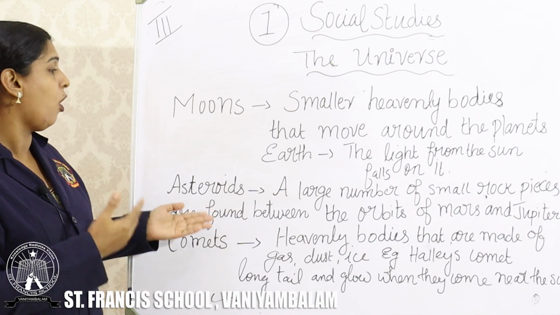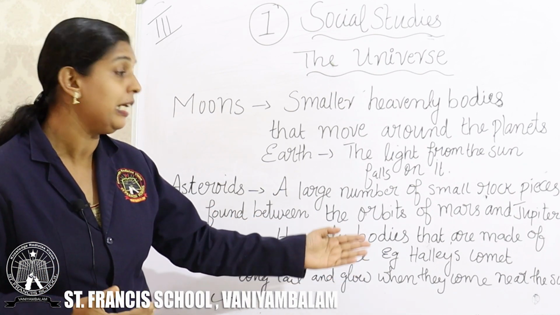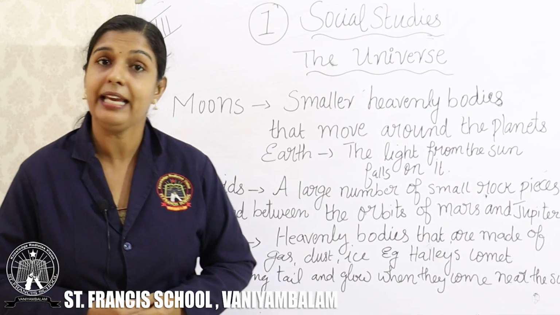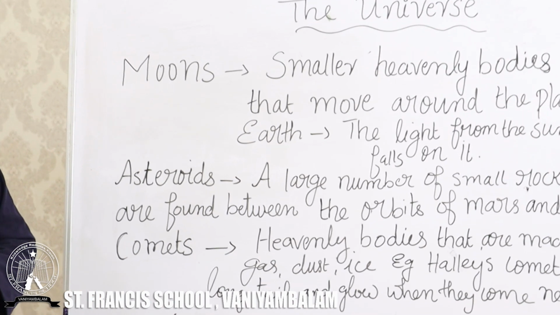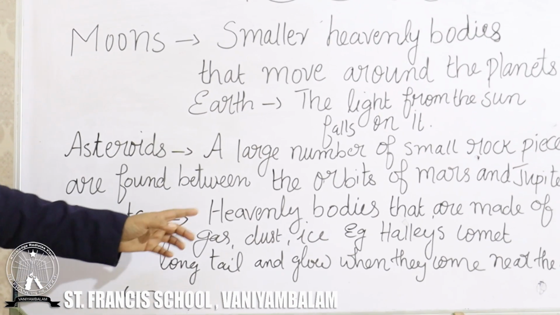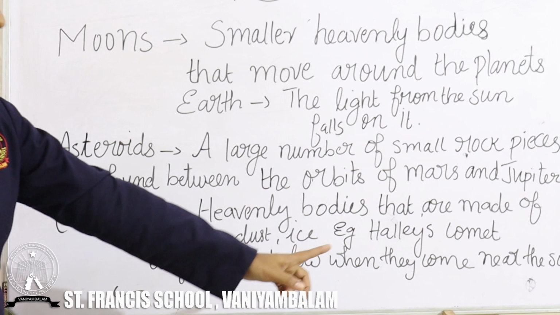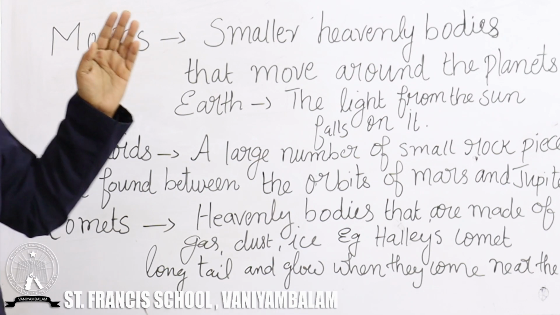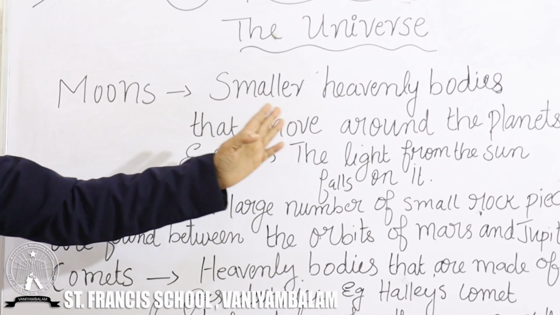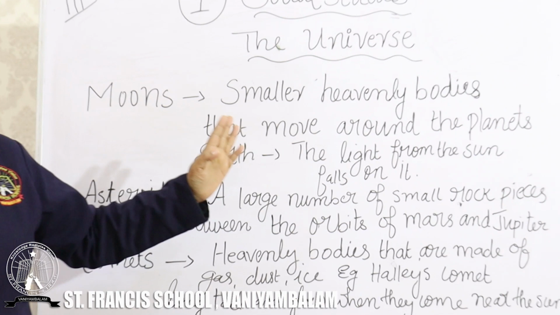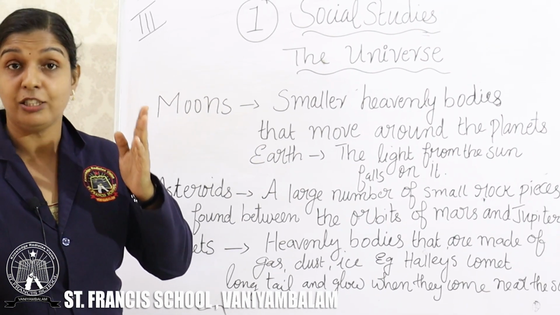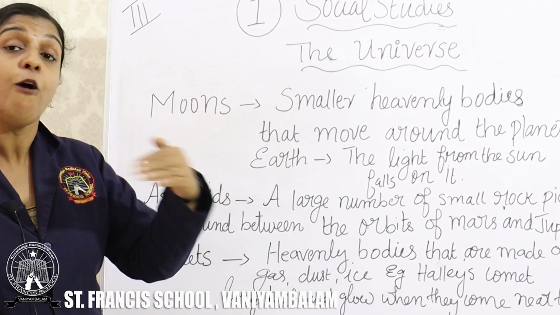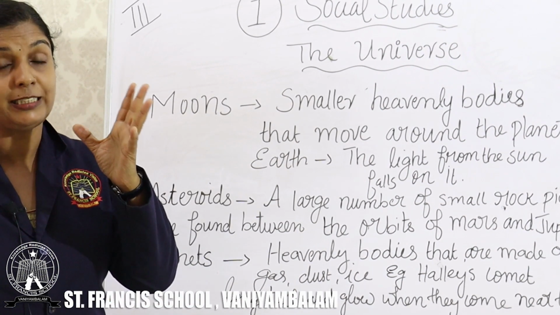So what do you mean by a comet? Comets are heavenly bodies that are made up of what? Gas, dust and ice. This is Halley's comet. Clear, dear children? Now we learned about three things: the moon, and smaller heavenly bodies. Most of the planets have their own moon, and the moon does not have its own light. Because the light from the sun falls on it, the moon gets its light.